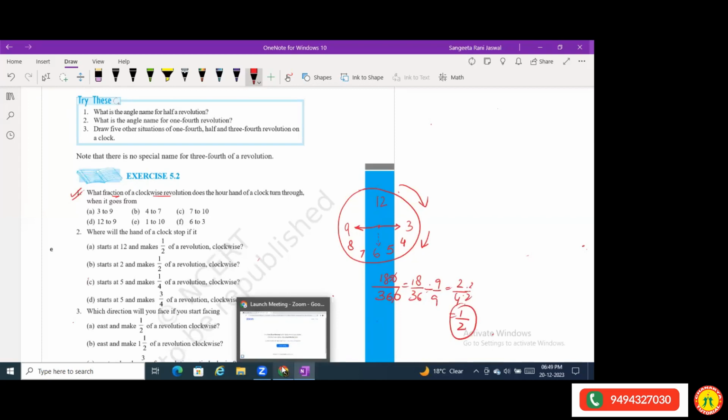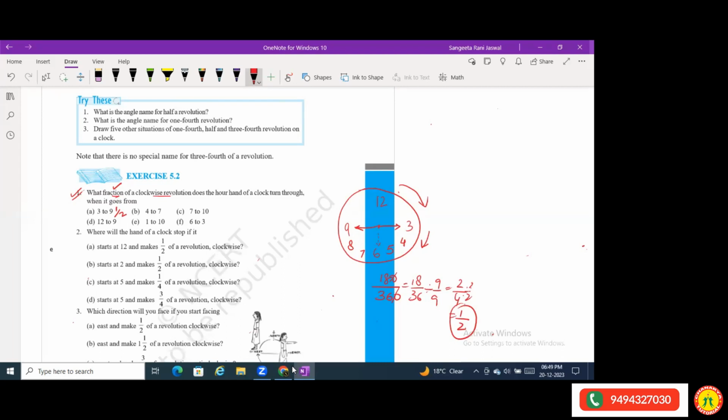Got it? Yes, ma'am. Understood everyone? Yes, ma'am. Anyone has any doubts? So that's making half a fraction. We were asked to find the fraction. Yes, ma'am. Okay, now Ma'am? Tell me. Ma'am, in our school, these questions I only solved them on the board, ma'am. Okay, very nice. Good, Rishit.